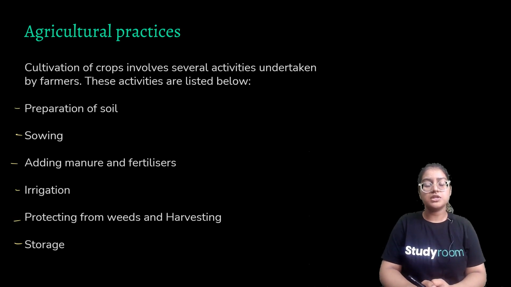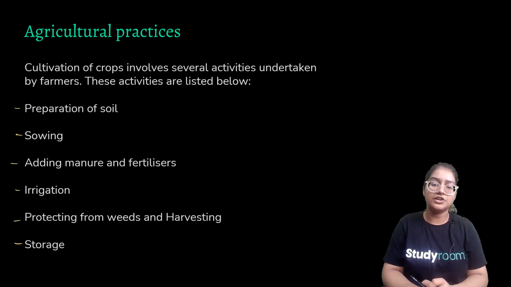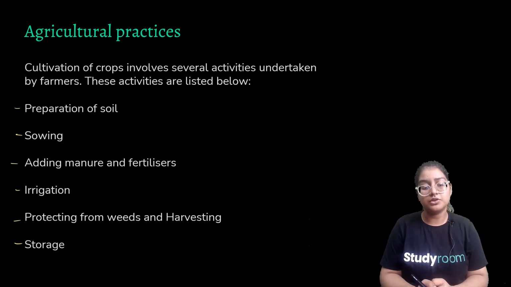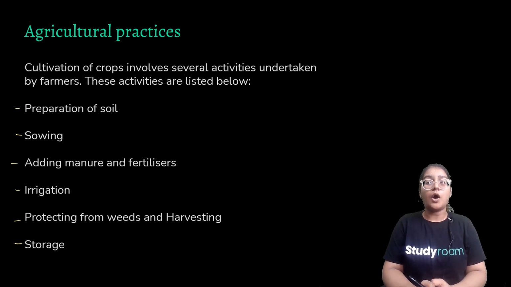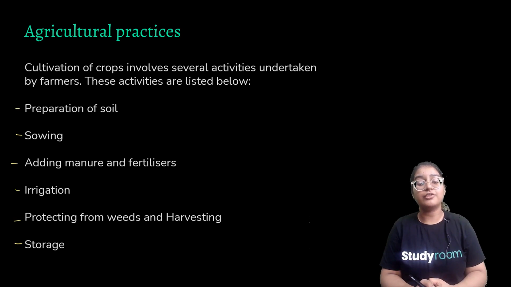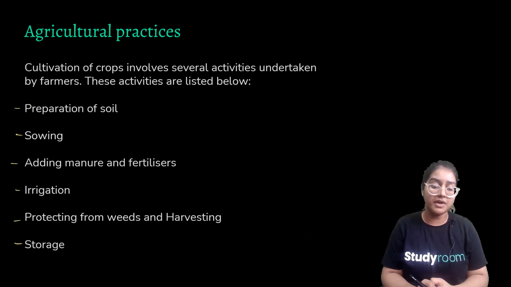Cultivation of crops involves several activities undertaken by a farmer. If you want to be a farmer, you should know these six different practices. First is preparation of soil. How is the soil prepared? The soil should be loose, it should be tilled, and it should have moisture and enough nutrients. This is how we prepare our soil.